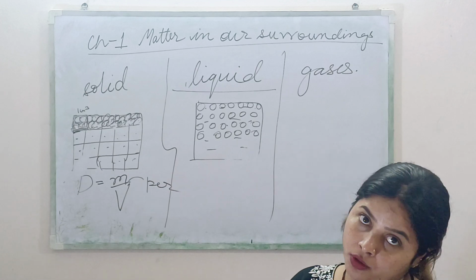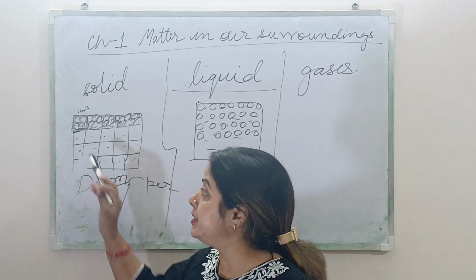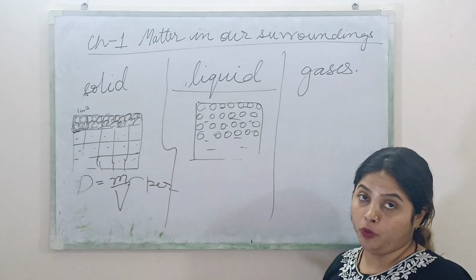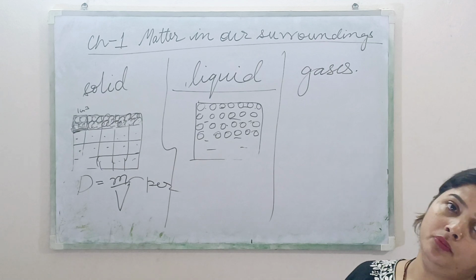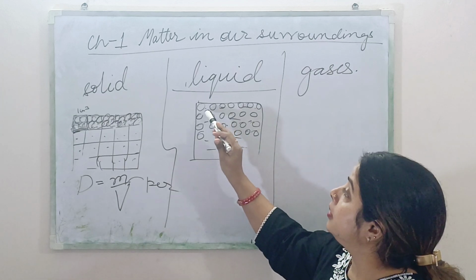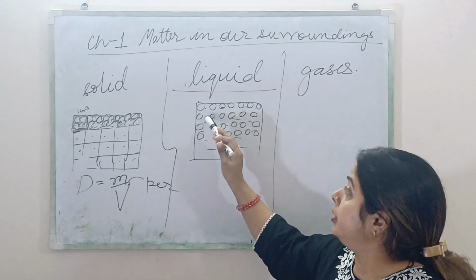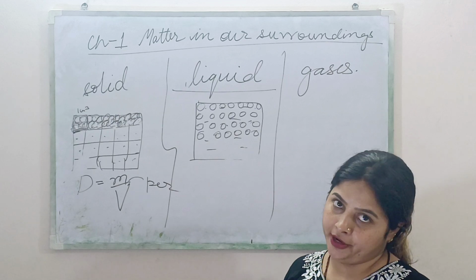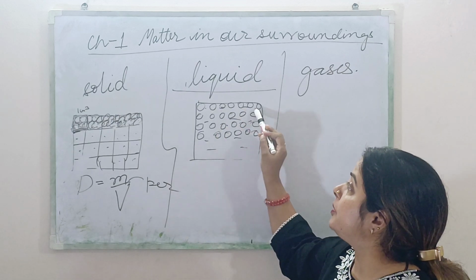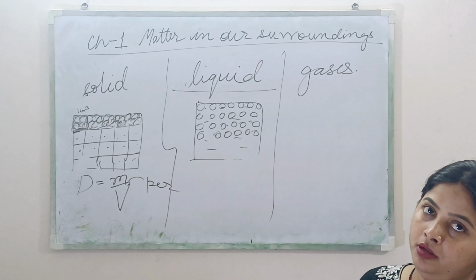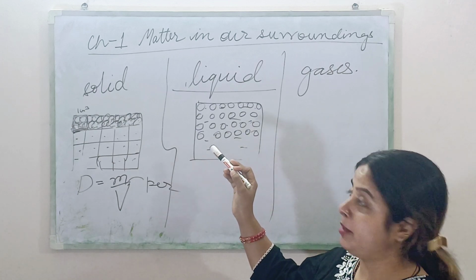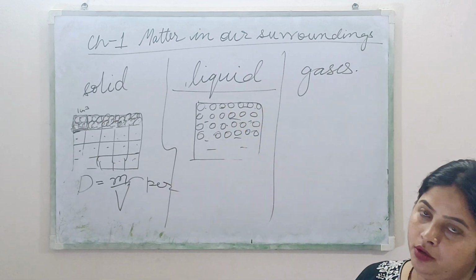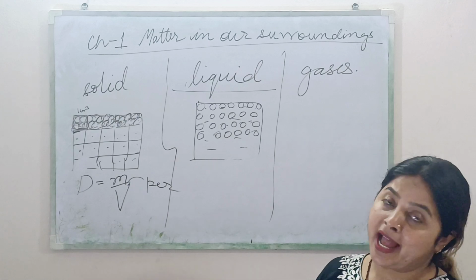Liquid can flow. Solid cannot flow. Please, I am reminding you. Reason? Because the molecules in solid are closely packed. But liquid can flow. Reason? Because there is not much intermolecular force of attraction between the particles of liquid. Sorry, I am talking about liquid. There is a little bit of intermolecular space between the particles of liquid. So that is why liquid can flow.